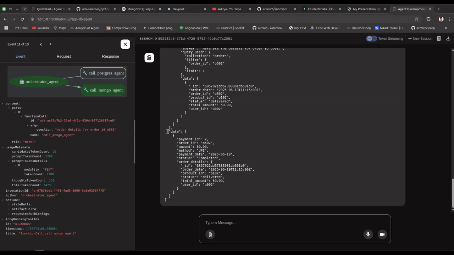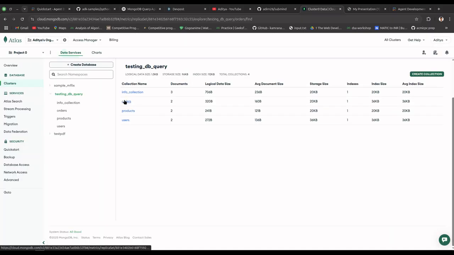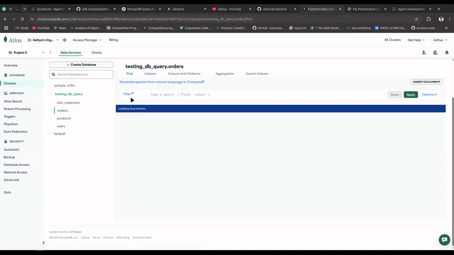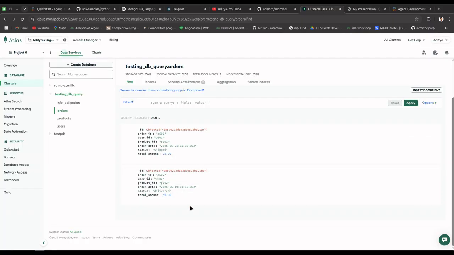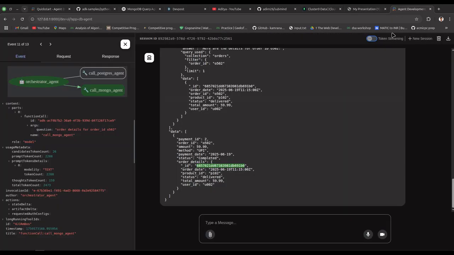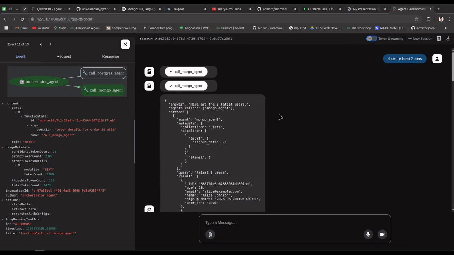See, we got the aggregated response from different DBs. It has payment ID, payment details, payment date, status, and then it has order details also. This order details is coming from Mongo. You can see here, right? Order details. What is the order ID? Is this one? Yep, we have here 0502, and we have all the other details as well, which can be used for further querying. See, the orchestrator always routes the task to the right agent, gathers results, and summarizes them across the different data sources. So this is what it is.